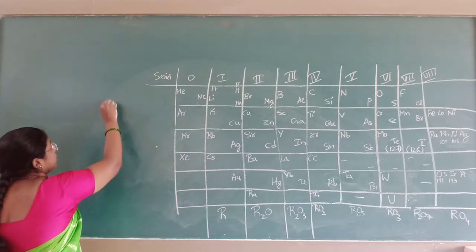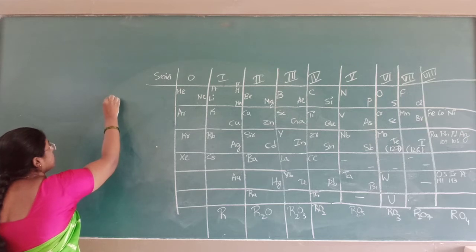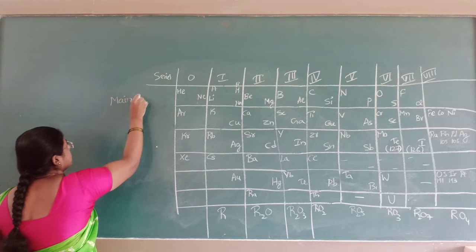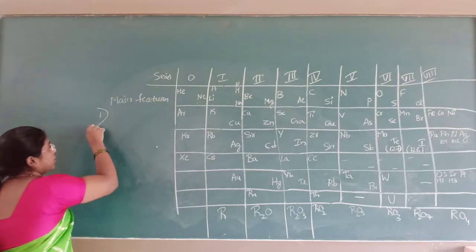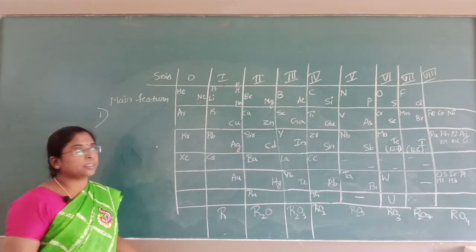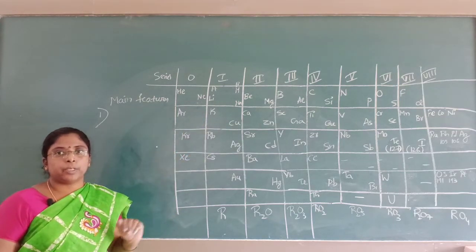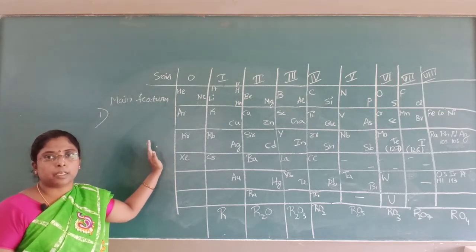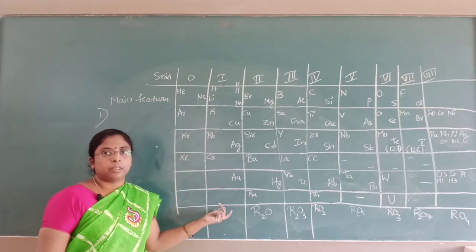Here the main features of Mendeleev's table are: Mendeleev arranged the elements in increasing order of their atomic weights, and he arranged the elements having the same chemical properties in the form of a group.